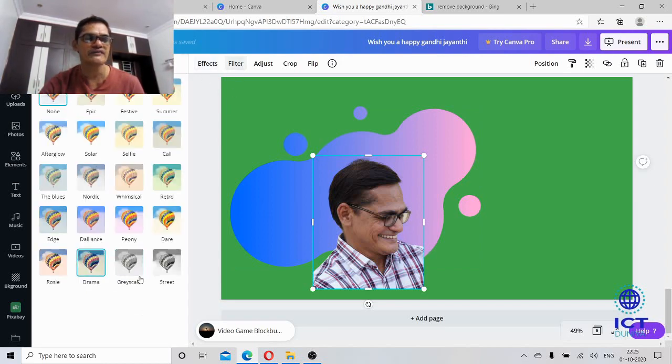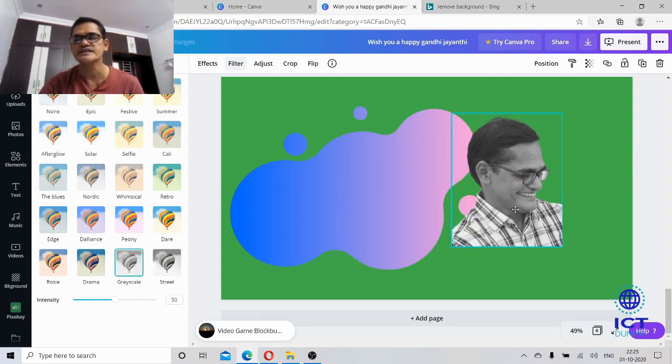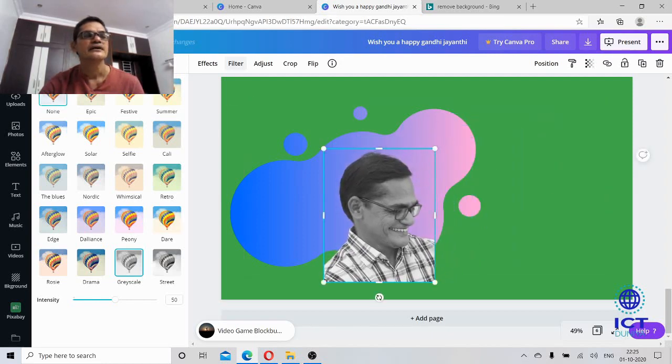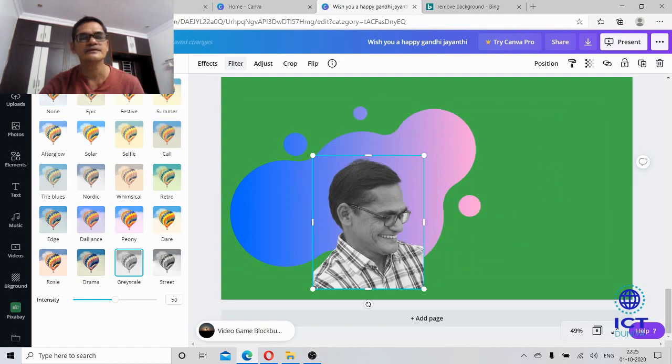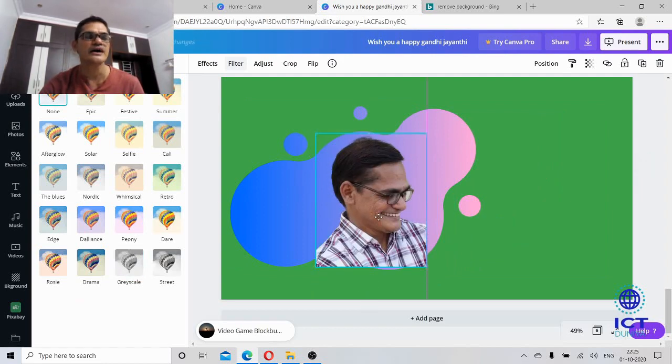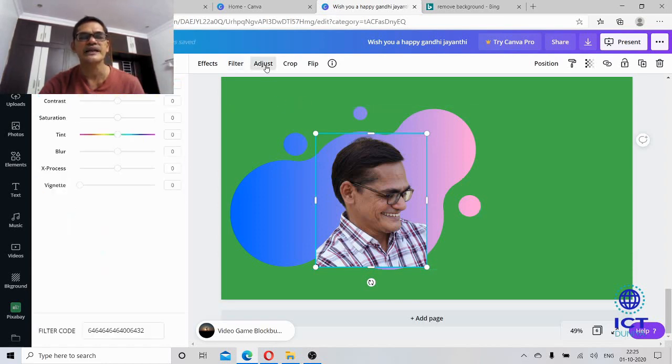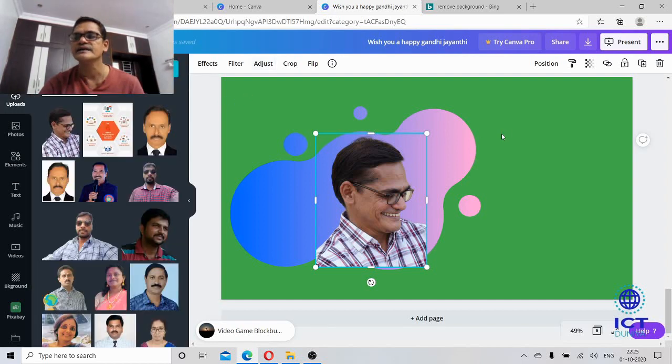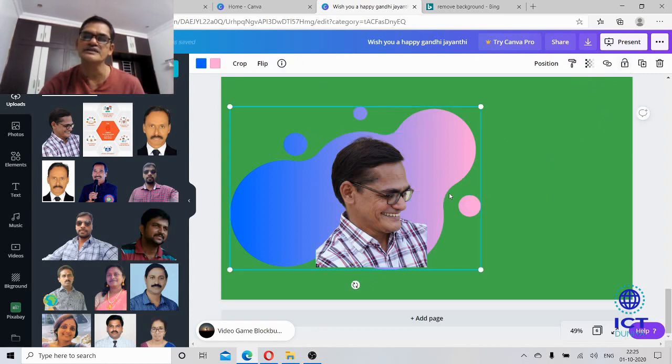See here, if I want to convert this image into grayscale, simply see here, the image is converted into grayscale. Let me undo this. See here, undo means going one step backwards. So in this way you can adjust. You can adjust the features of the photograph, tint, brightness, blur, like this. There are so many features of this, and here some more features are there. So lock. If I lock this, I can't edit anymore.